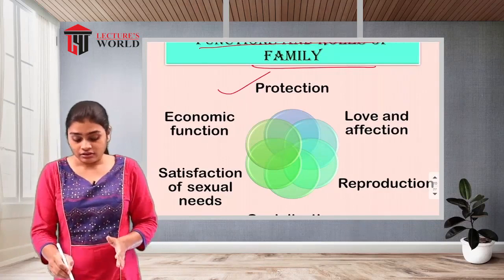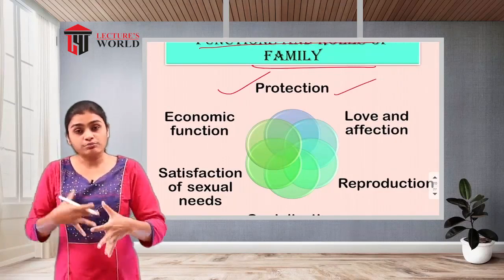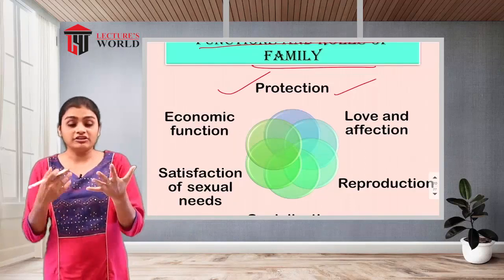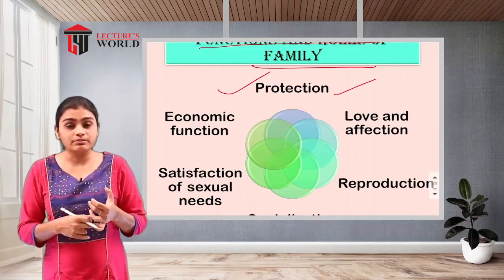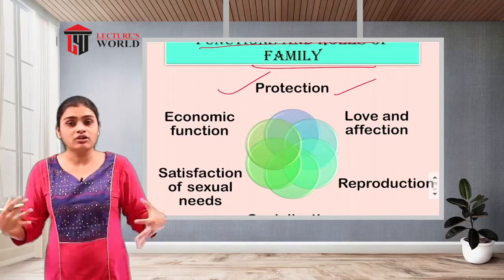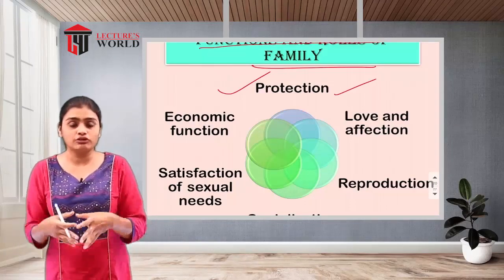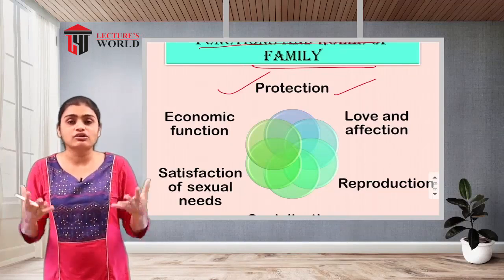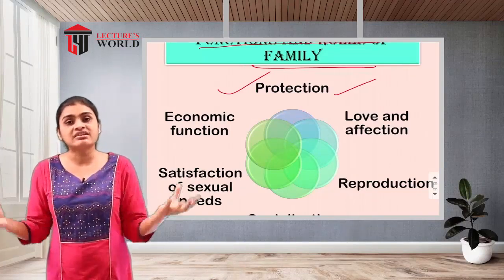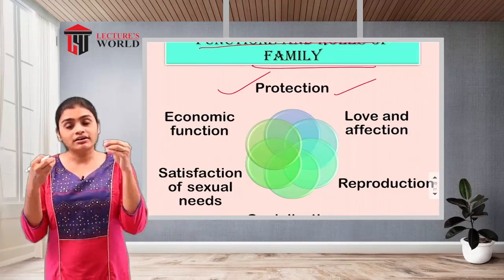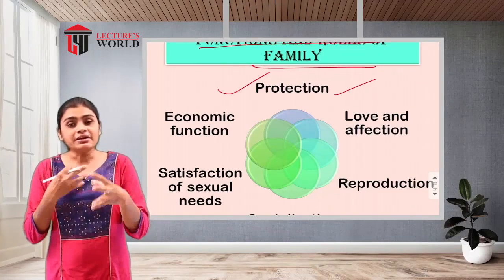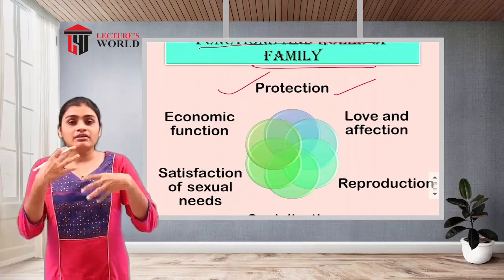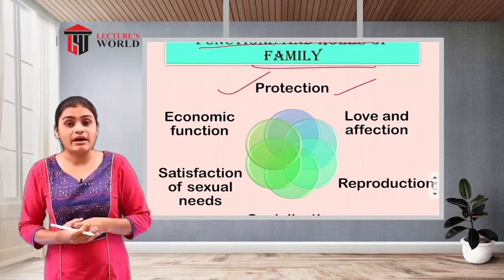That means the family is going to protect all the family members: physical protection, psychological protection, emotional protection. All the protections they are going to give to their family members, because whatever physical, psychological or emotional problems come into the family will be faced by all the family members.